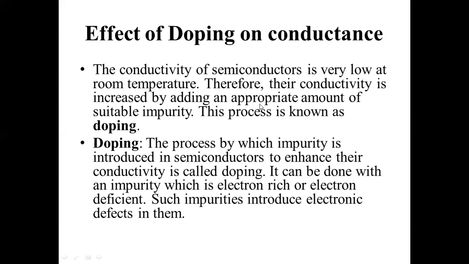When such a thing is happening, this process is known as doping. So when we are adding impurity, either an extra electron is added or an electron is removed, and this process is called doping. Doping is nothing but the process by which impurity is introduced in semiconductors to enhance their conductivity.